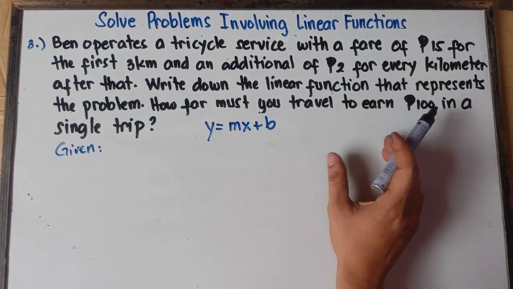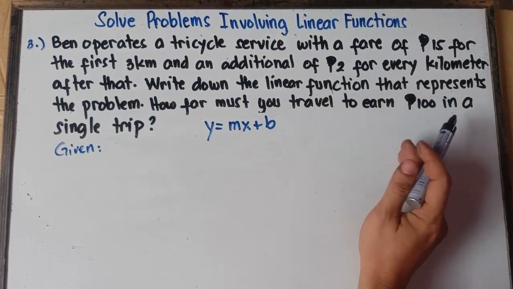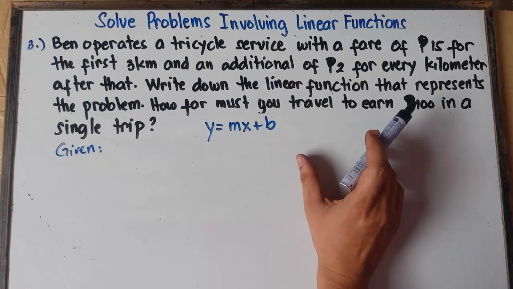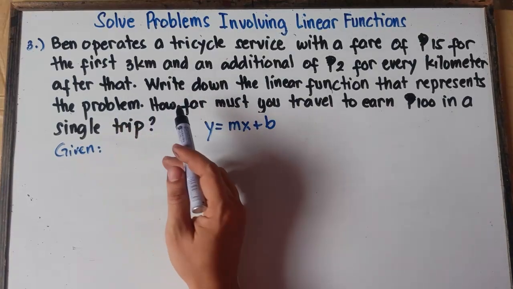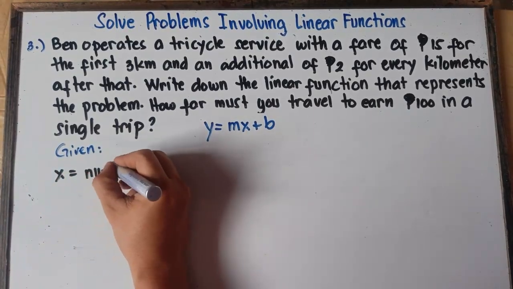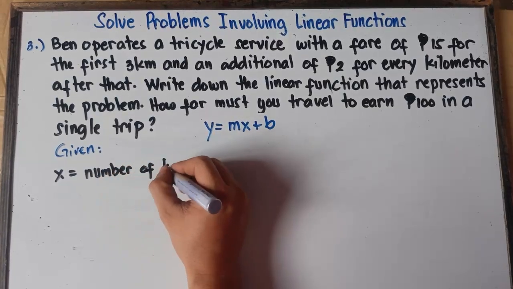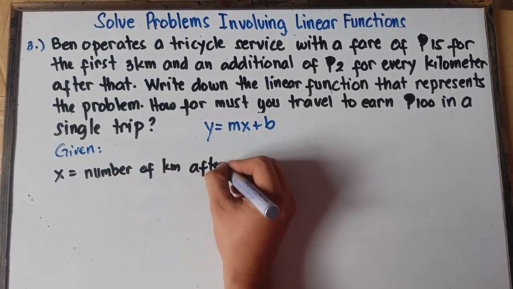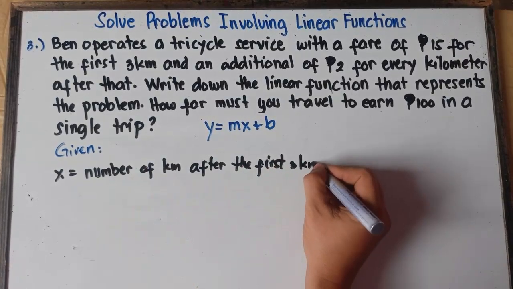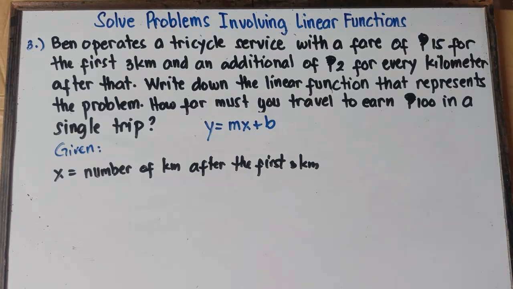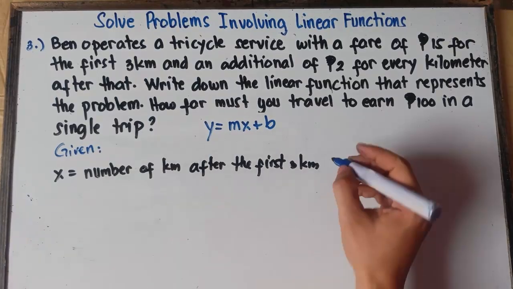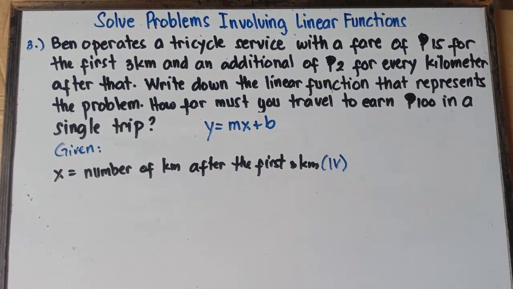So on the 4th kilometer, you will pay 2 pesos. On the 5th kilometer, you will pay 2 pesos. On the 6th kilometer, you will pay 2 pesos, and so on. But the problem is we don't know the number of kilometers after the first 3 kilometers, and that would be x. So x will be the number of kilometers after the first 3 kilometers, and this will be our independent variable.